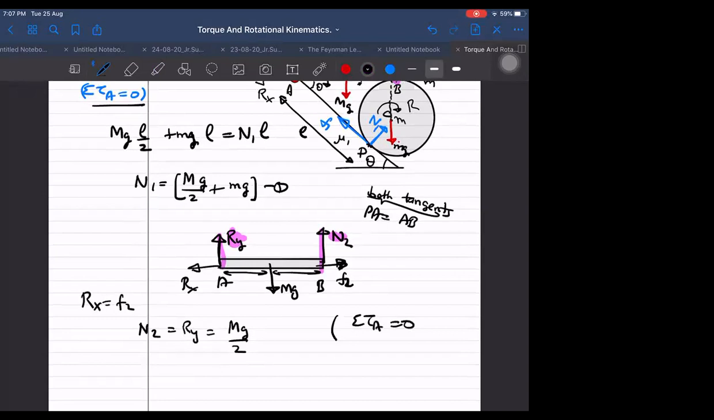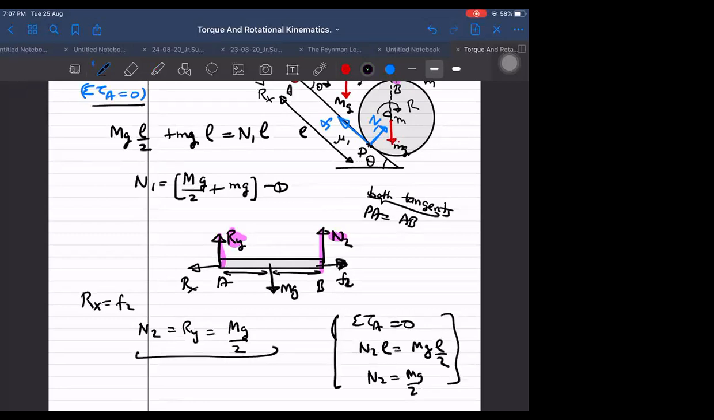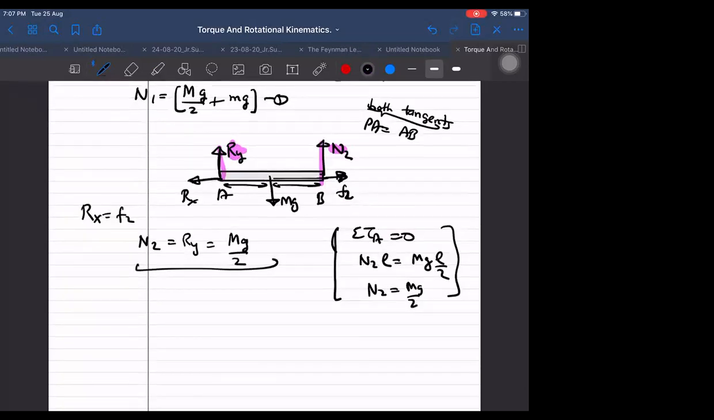Sigma tau A equal to 0. If I do that, I get N2 into L is equal to Mg into L by 2. Then N2 is equal to Mg by 2. This is the method in which we are applying torque. But the other method is by symmetry, we can say. Because both are equidistant from M, and symmetrically these forces are acting, so they will be equal only. They cannot be unequal. Anyway, this is also done.